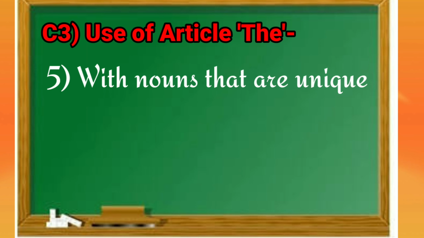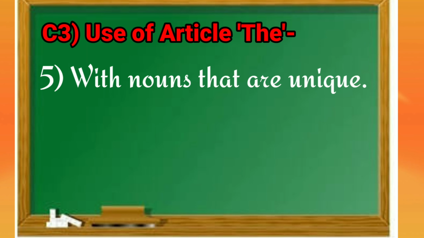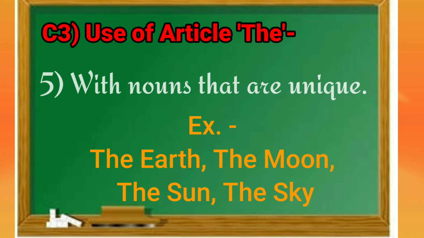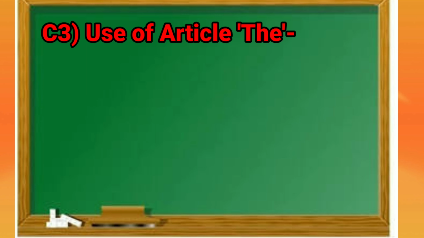Fifth rule is with nouns that are unique. There are a few things which are unique, only one in the whole world. Earth, moon, sun, sky, these are unique names. These are unique in the whole world. So we are using article the before them.